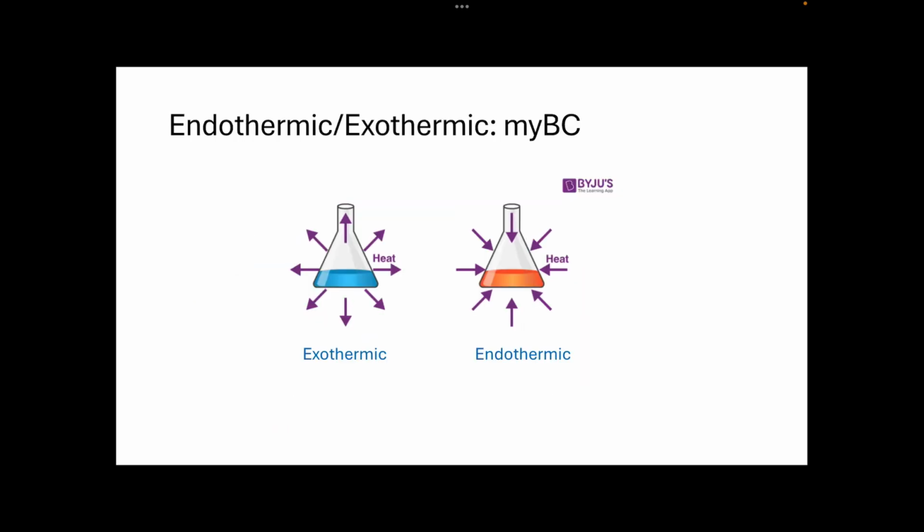So we have two different types of reactions that we can talk about in chemistry that have to do with heat flow, right? The exothermic is one that we're probably used to the most, where the energy will flow out. So that can be like doing a reaction where we see the flask will heat up, and then it will release heat. There are other types of reactions. There's the endothermic, and that's a reaction that actually gets colder, all right? So that's when heat is pulled in from the surroundings, and it's usually put into the chemical bonds.